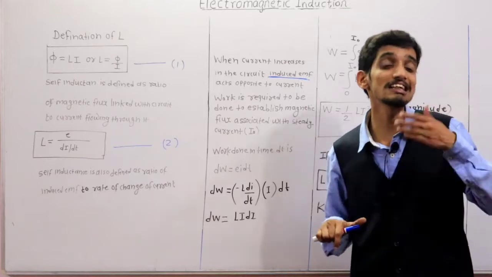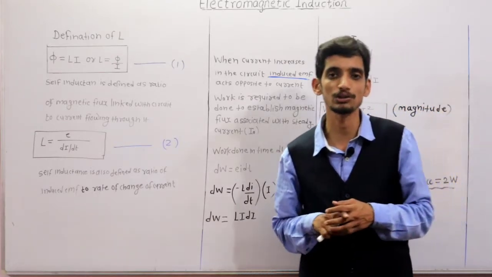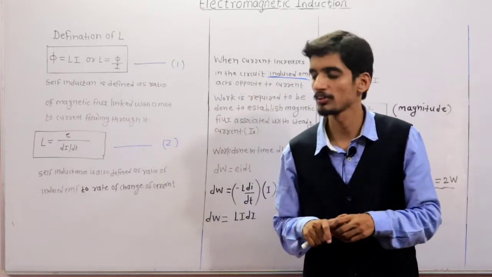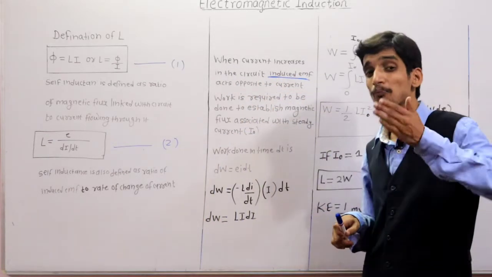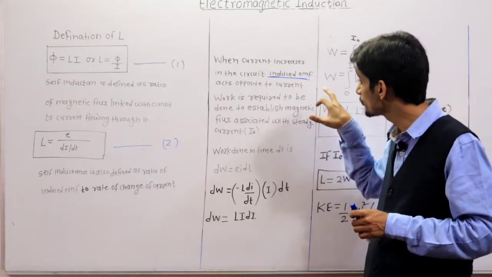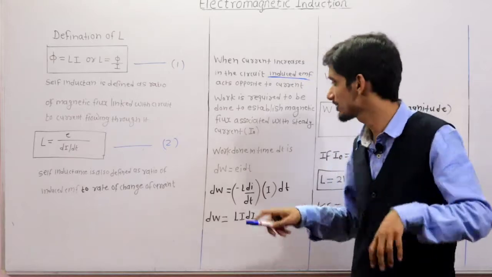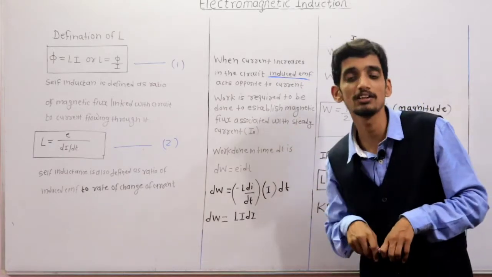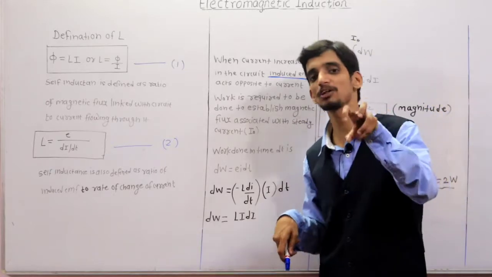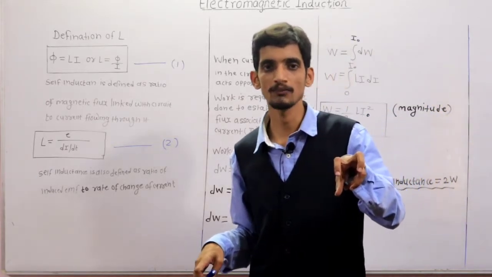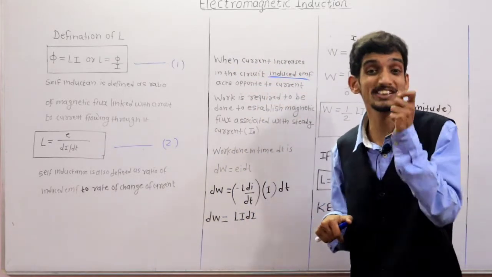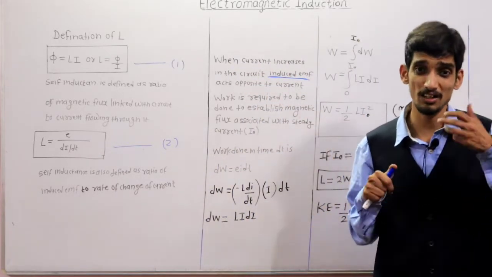Current, because change in the current is the cause which is responsible for the production of that EMF. That's why to oppose that cause some work is required, and that work is to be done by establishing the magnetic flux associated with the steady current. So work is required to establish the flux.